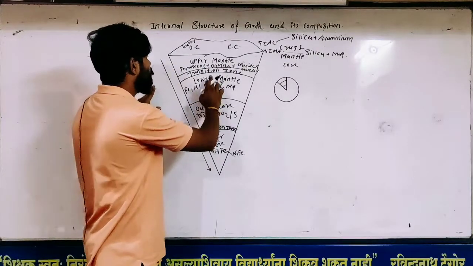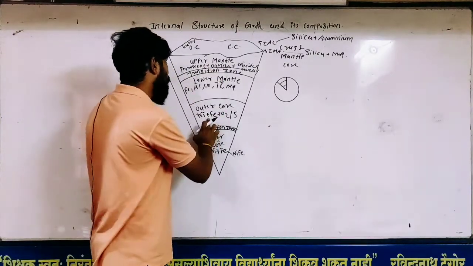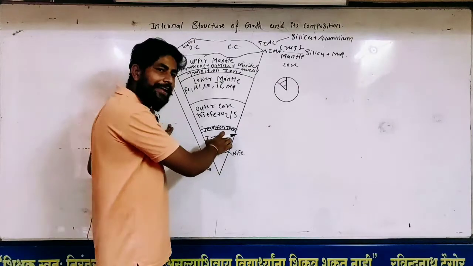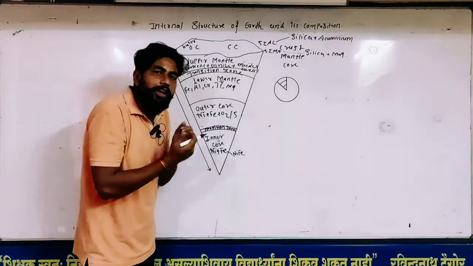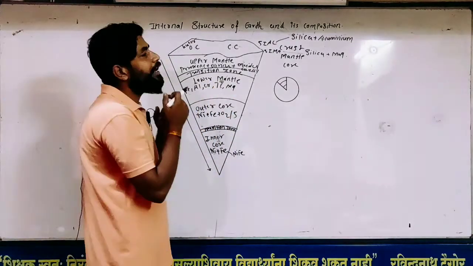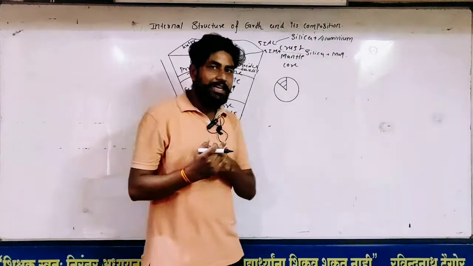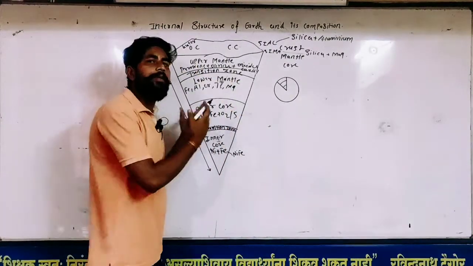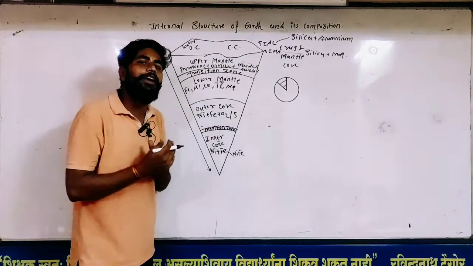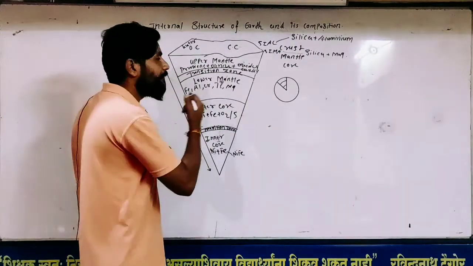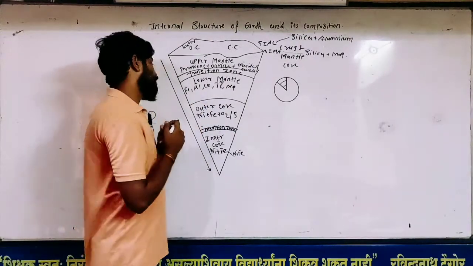Now we'll discuss the depth. Upper mantle, lower mantle, outer core, inner core. In between them there are different zones that we call a transition zone. What is the meaning of transition zone? In our next lecture we'll deal with it. We also call it a discontinuity present between different layers of the interior of Earth.